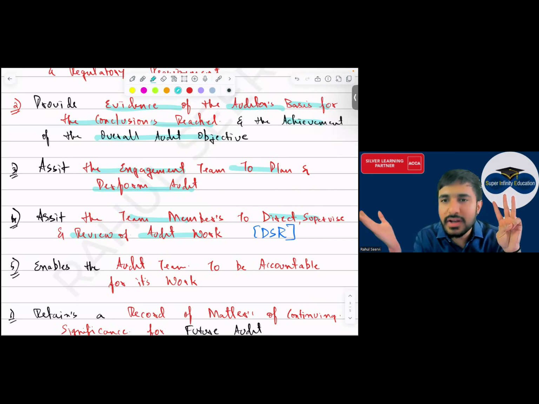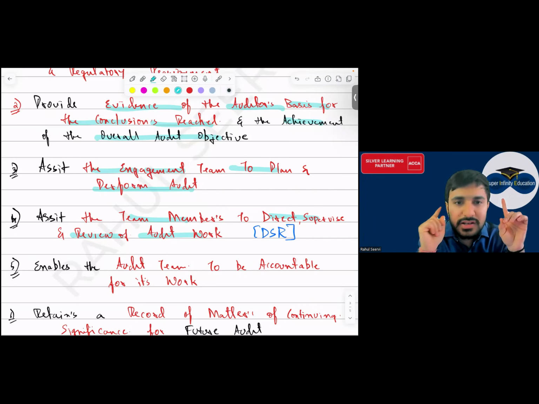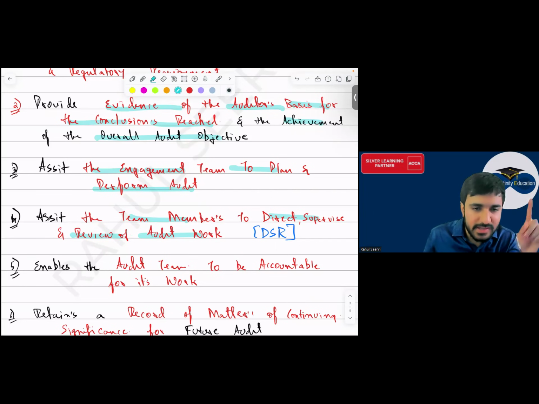Whose work? What my team members are doing. Assist the team members: direct what they should do, then supervise whether they have done everything or not, and review the audit work. That is DSR. Then it enables the audit team to be accountable for its work.